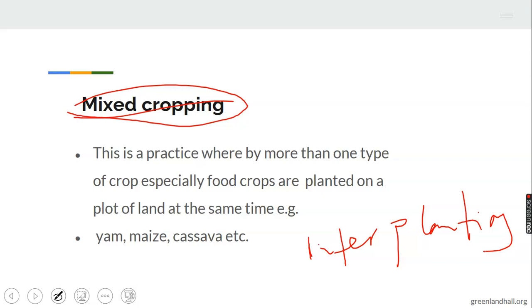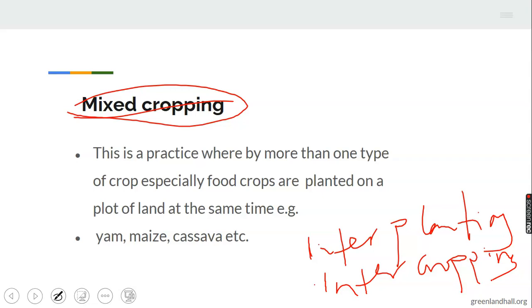That is interplanting. Then we have two, intercropping. Under intercropping, where two crops may be cultivated, the first one planted will be harvested last.